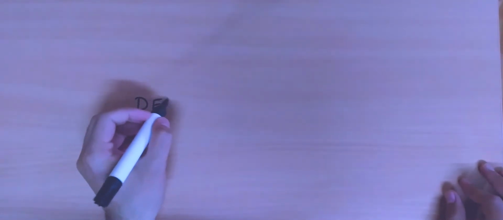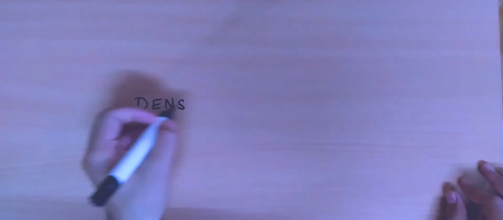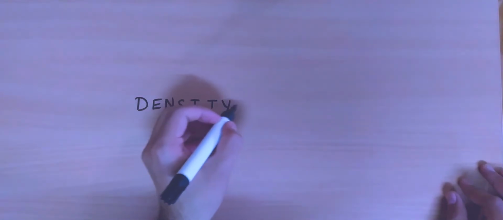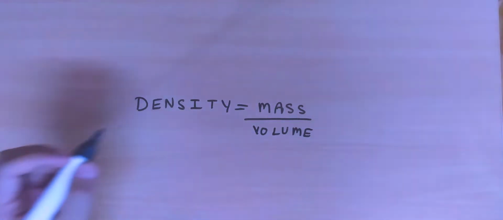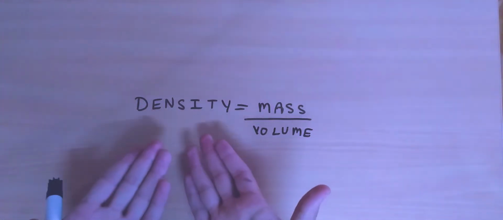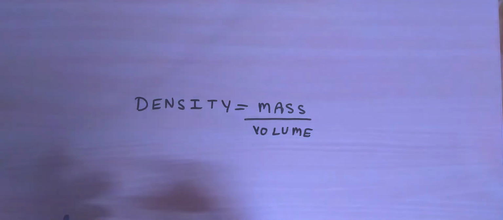In a previous video, we've learned about the concept of density. In that video, you learned that the density of any object or substance is equal to its mass. So let's say we take some mass of any substance and divide that mass by the volume of that substance, and what we get is the density of that substance. The density of most substances, mostly solids and liquids, is almost constant at a given temperature and pressure.